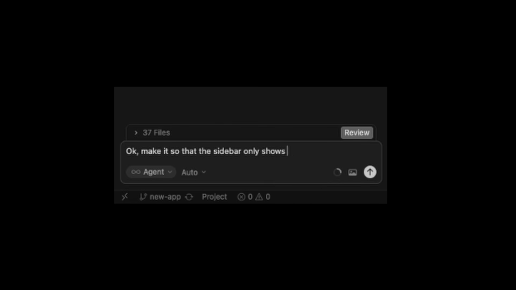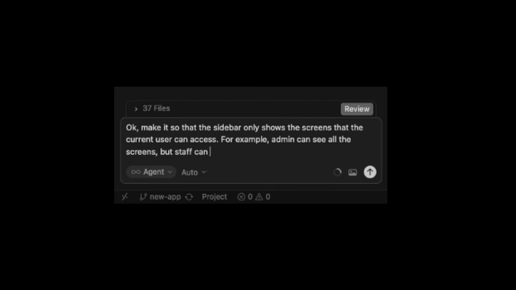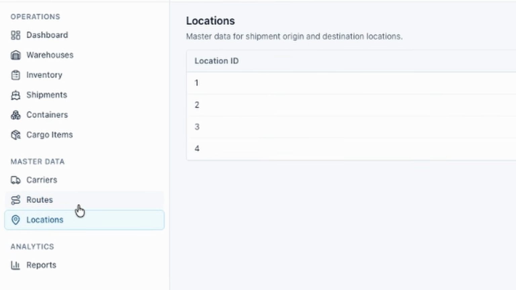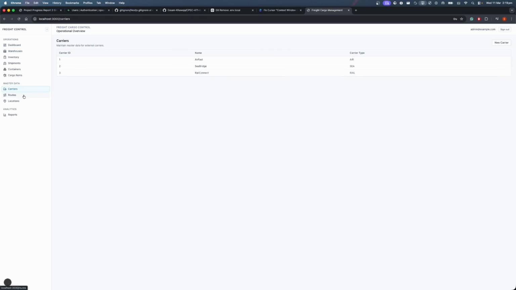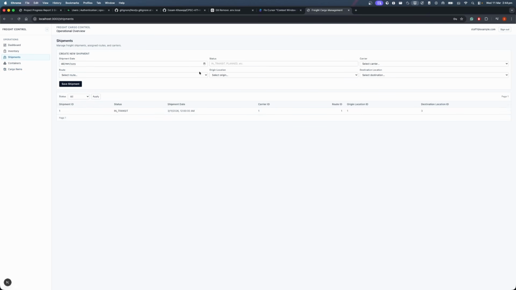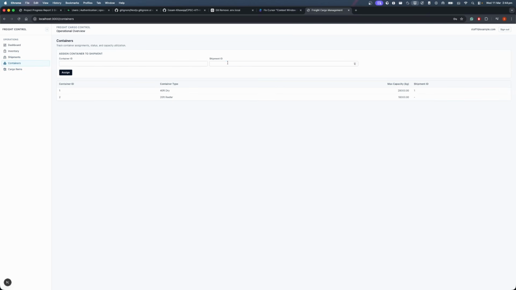Then, of course, I asked it to separate the views by user type. Of course, right now, as you can see, the sidebar is kind of just one thing for both user types. That's not how it's going to work. Admins had a different view. Staff had a different view. And, damn. It actually works. That's 4 months of scope done in like 3 hours.